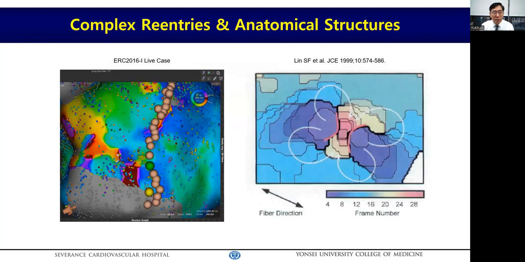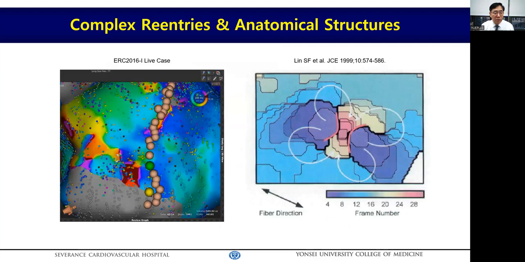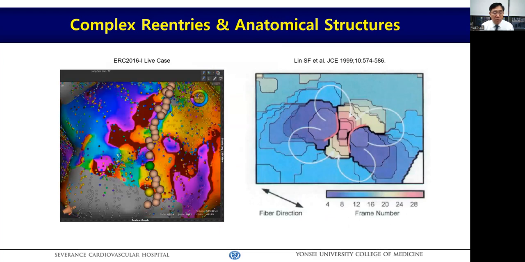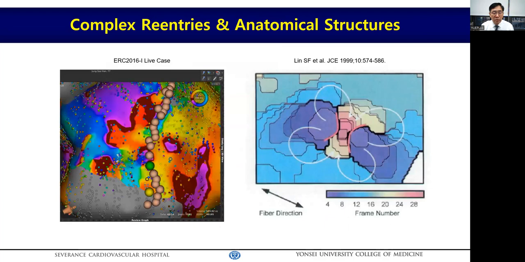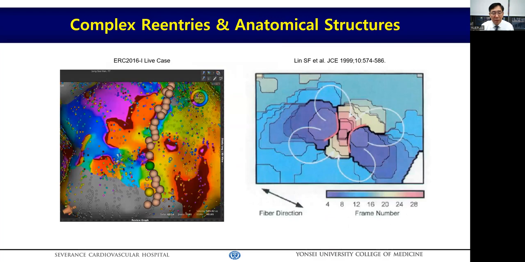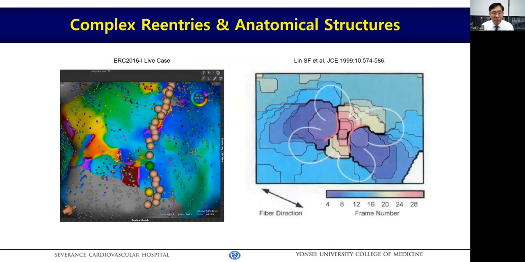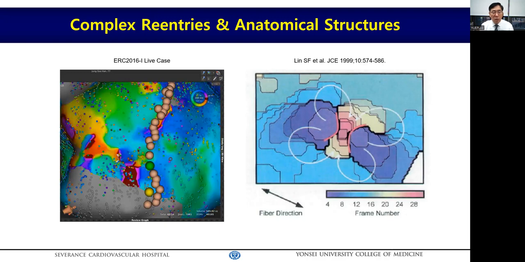This is a Rhythmia map of relatively organized atrial fibrillation at the anterior mitral annulus area. You can appreciate four cores of reentries here, which is very similar to the quatrefoil reentry reported in the optical mapping study. And this atrial fibrillation eventually terminated at this point during anterior wall linear ablation.